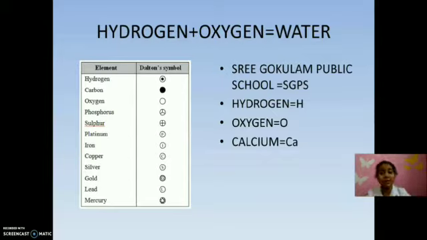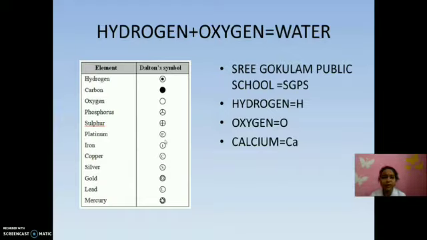And here you can see some symbols. They were given by Dalton. In the earlier stages, elements were denoted by this type. Here you can see circle-type representations for each element. But why do we need the symbols? What is the necessity of symbols?